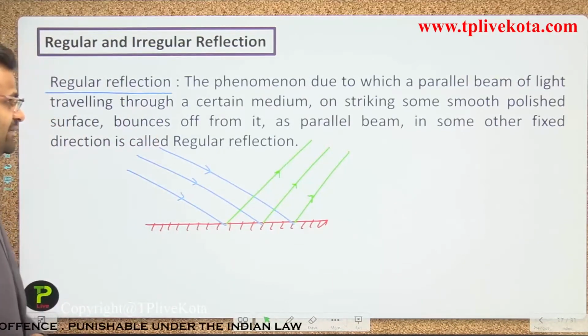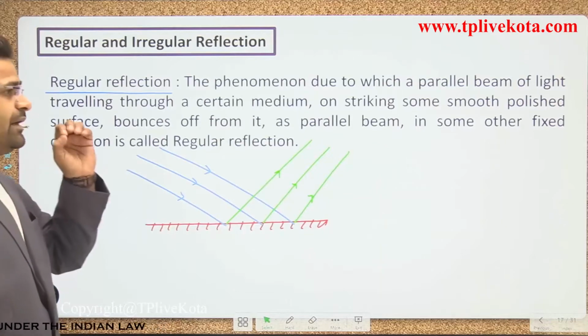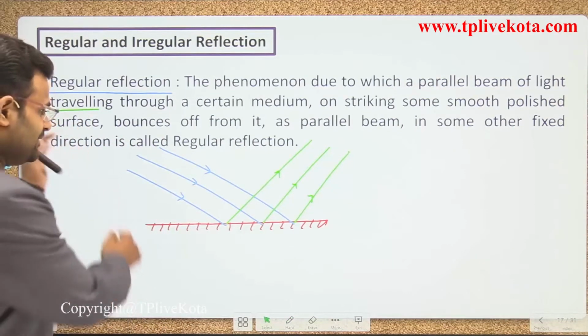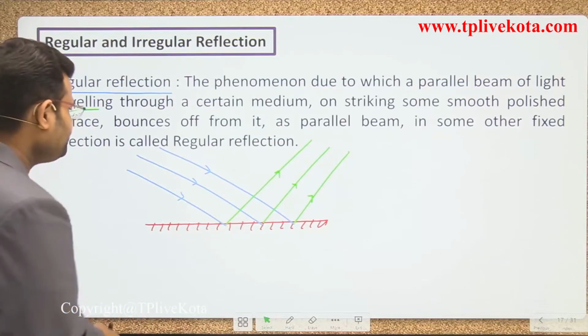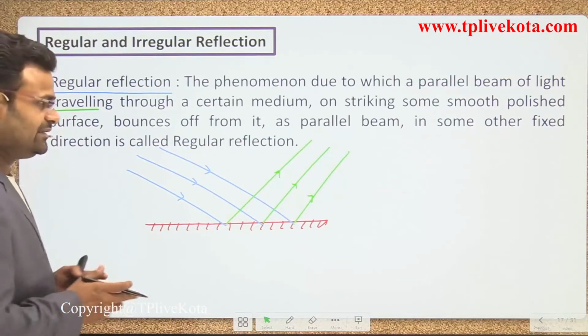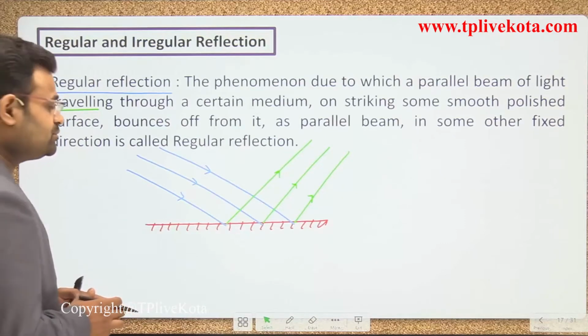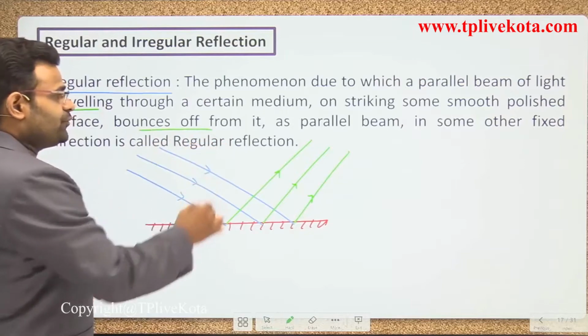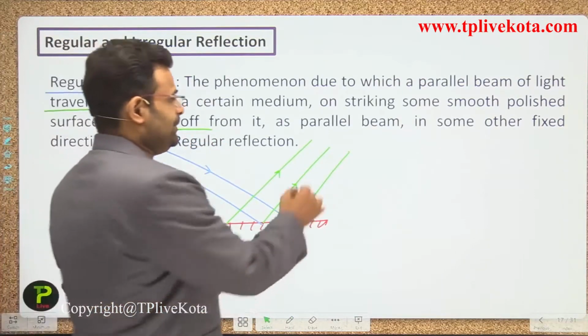Now we read that statement. The phenomenon due to which a parallel beam of light traveling through a certain medium, doesn't matter what the medium is, air, water, or anything else, on striking a smooth polished surface, that is a mirror, bounces off from it as a parallel beam.